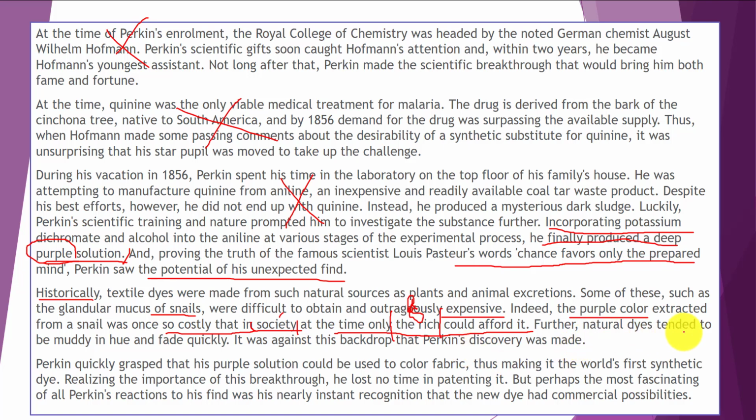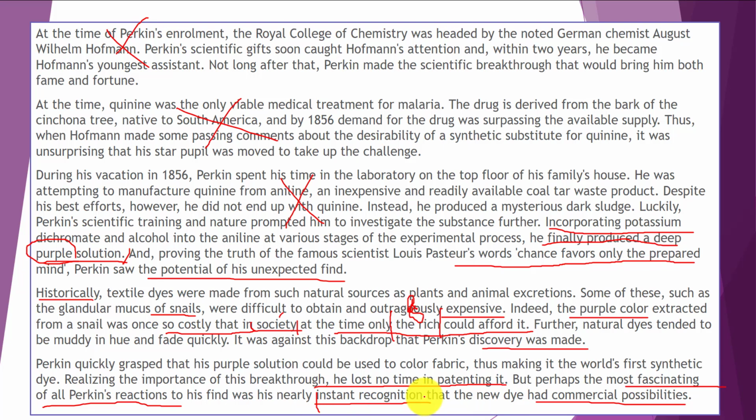Further natural dyes tended to be muddy in hue and fade quickly. It was against this background that Perkin's discovery was made. Perkin quickly grasped that his purple solution could be used to color fabric, thus making it the world's first synthetic dye. Realizing the importance of his breakthrough, he lost no time in patenting it. But perhaps the most fascinating of all Perkin's reactions to his find was his nearly instant recognition that the new dye had commercial possibilities. Instant recognition.